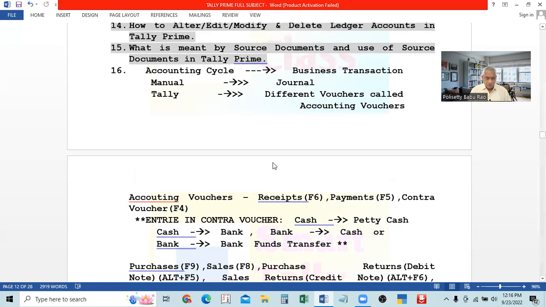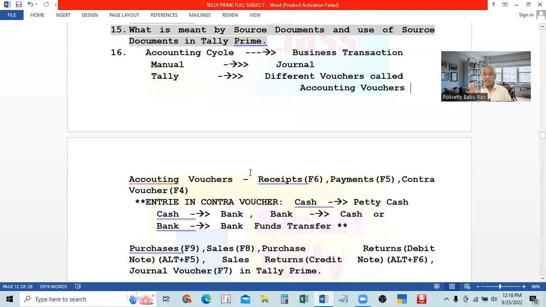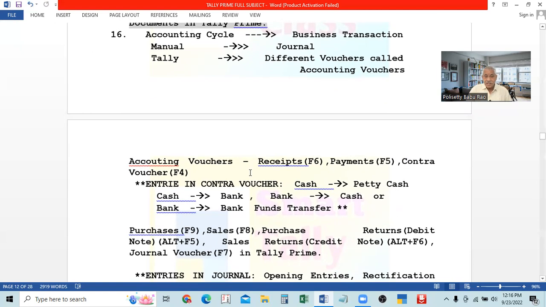So we will now learn what the different vouchers are. These are all called standard vouchers. They are always available on the keyboard. These standard vouchers we can record, and if you want to make any alterations, you can make changes in these accounting vouchers. If you want, you can also create new accounting vouchers. All these accounting vouchers from F4 to F9 are always available; press the key and the voucher will open.